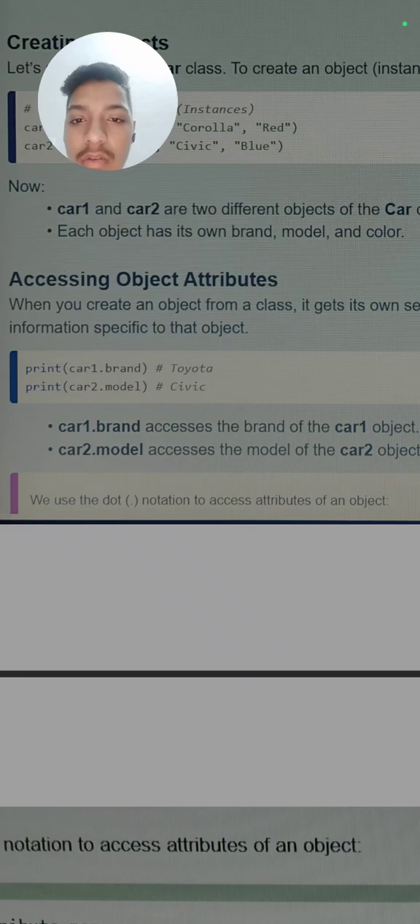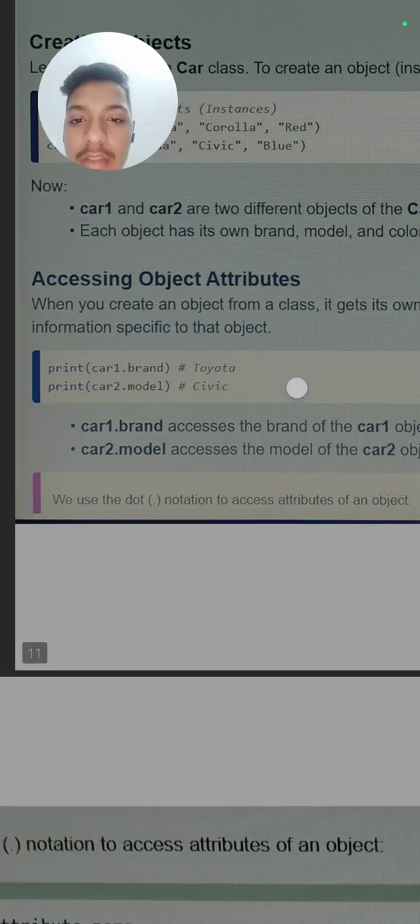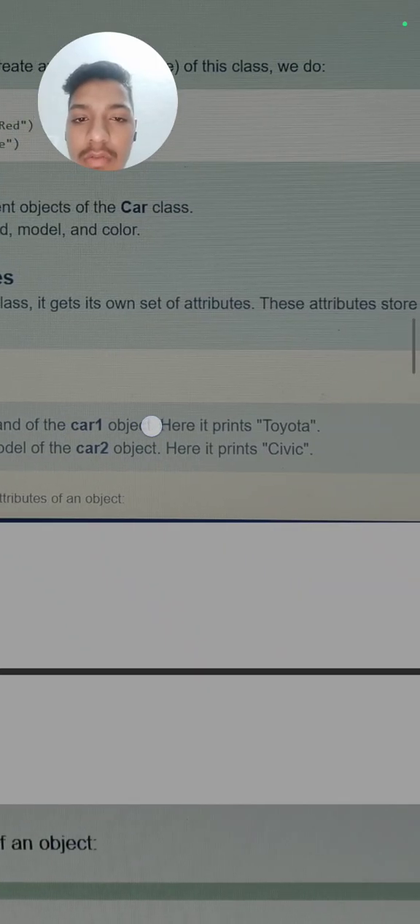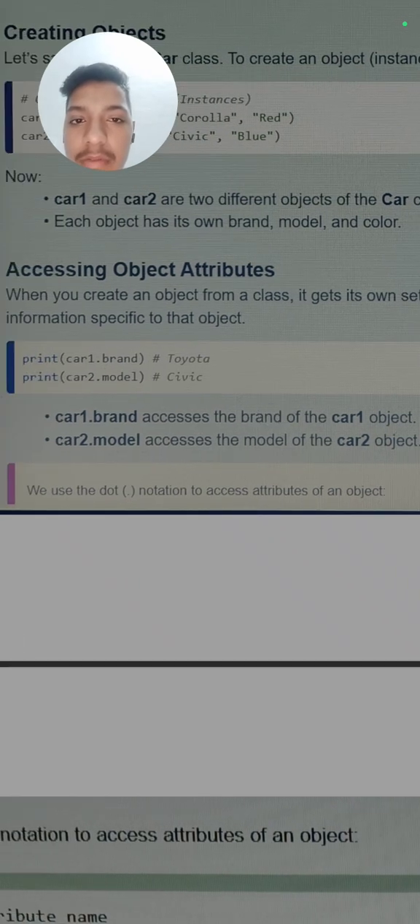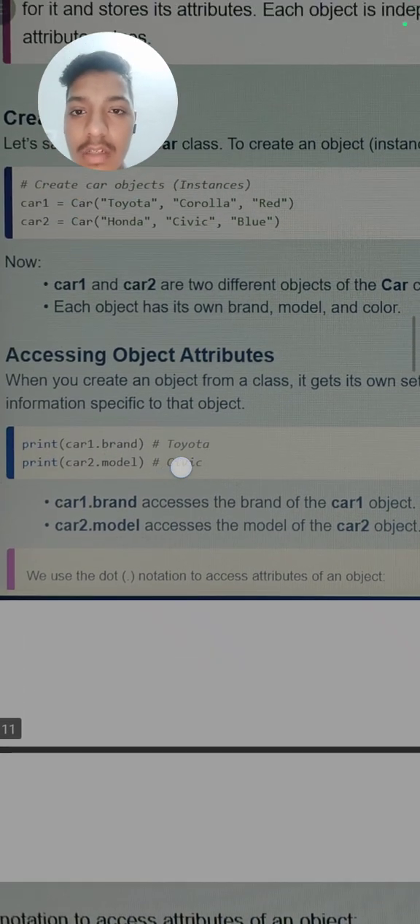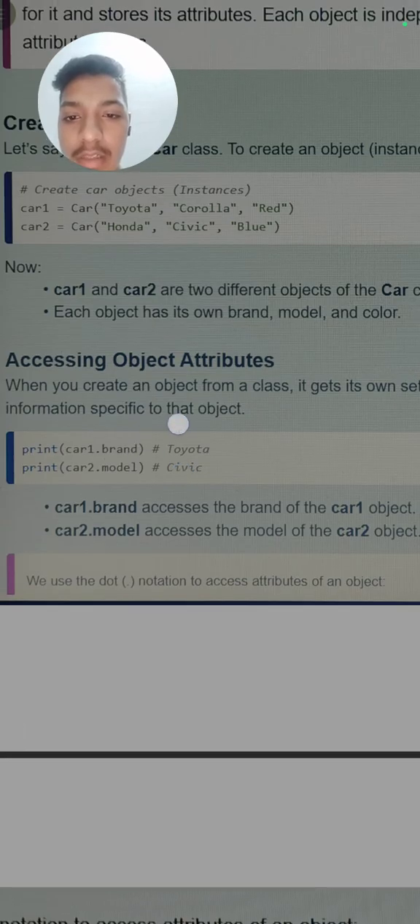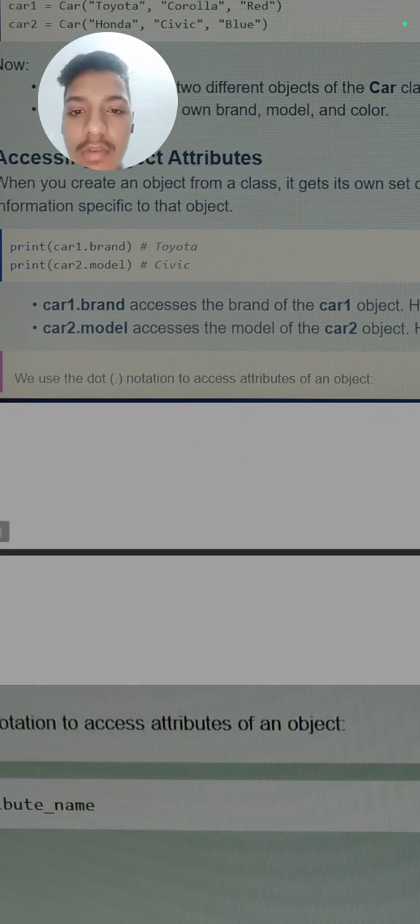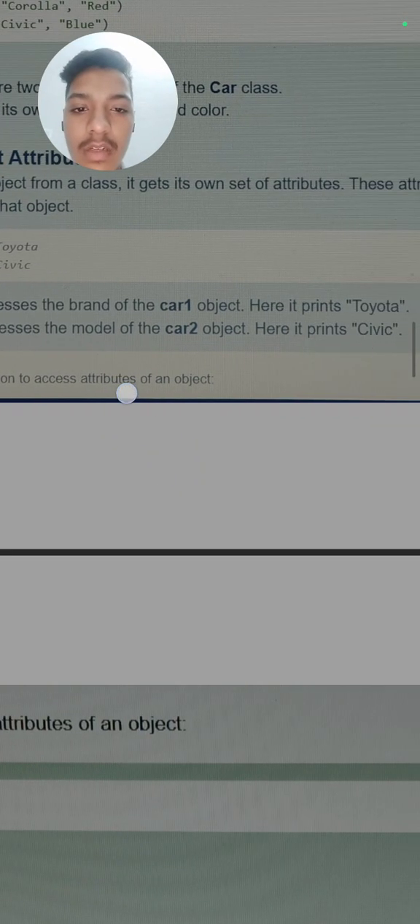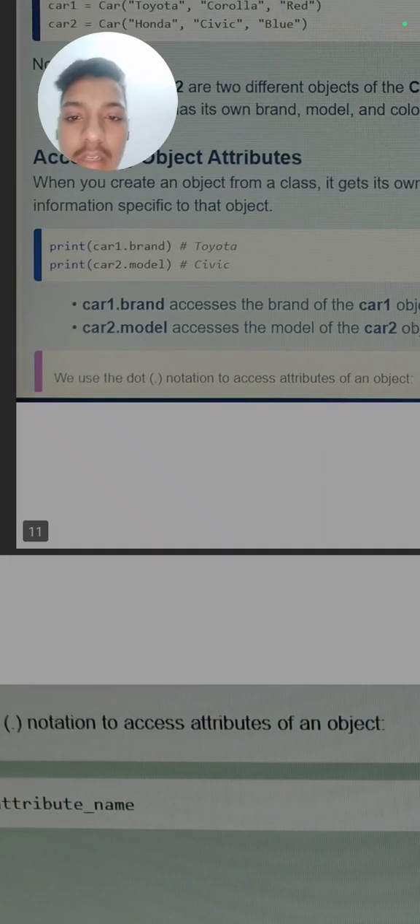Next is accessing object attributes. When you create an object from a class, it gets its own set of attributes. These attributes store information specific to that object. So how can we access them? Print car1.brand. Here brand is the attribute we have accessed. So car1.brand accesses the brand of car1. Here it will print Toyota.